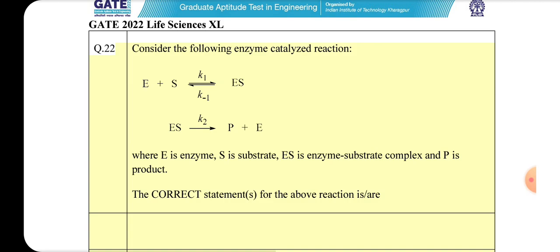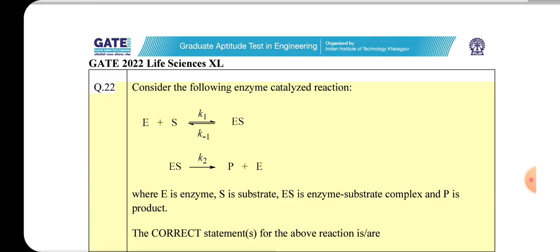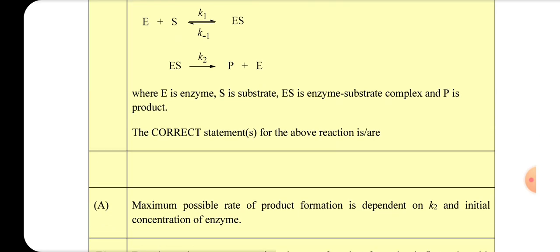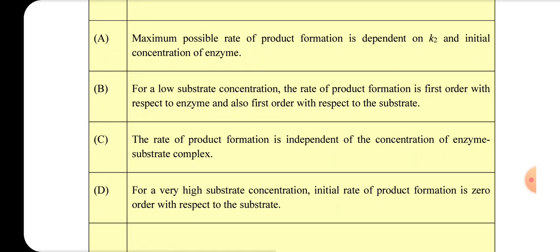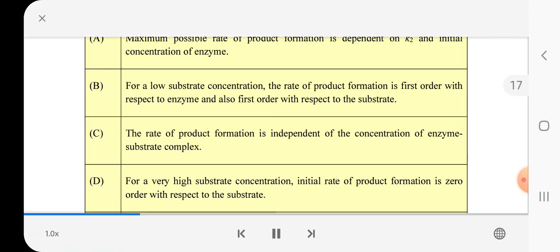Consider the following enzyme catalyzed reaction, where E is enzyme, S is substrate, ES is enzyme substrate complex and P is product. The correct statements for the above reaction are: A. Maximum possible rate of product formation is dependent on K2 and initial concentration of enzyme. B. For a